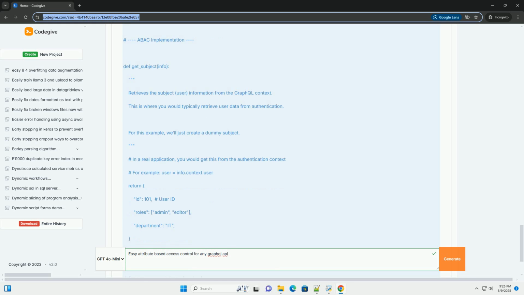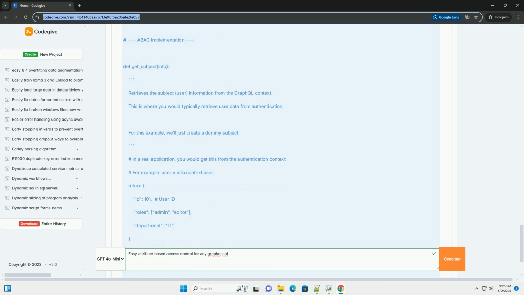7. Example, using Open Policy Agent, OPA, as a PDP. Open Policy Agent, OPA, is a powerful open-source policy engine that can be used as an external PDP. Here's a basic example of integrating OPA with our GraphQL API. 1.